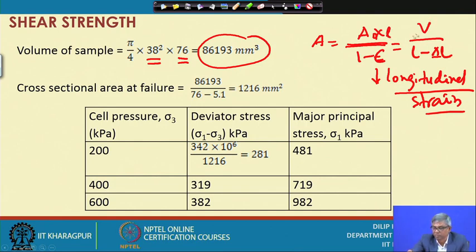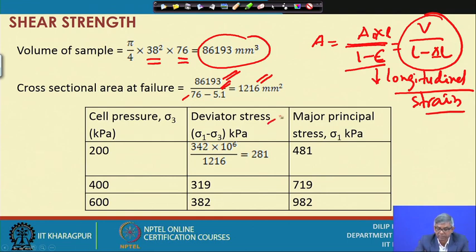So, you can write volume by 1 minus epsilon as V by L minus delta L. We have the volume, the length and the change in length, so we get a cross sectional area of 1216 millimeter square.